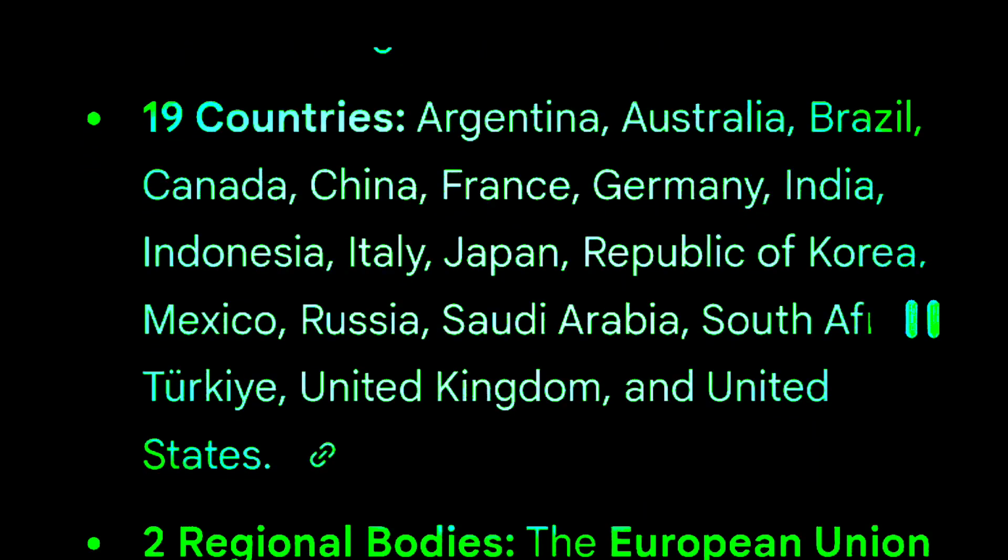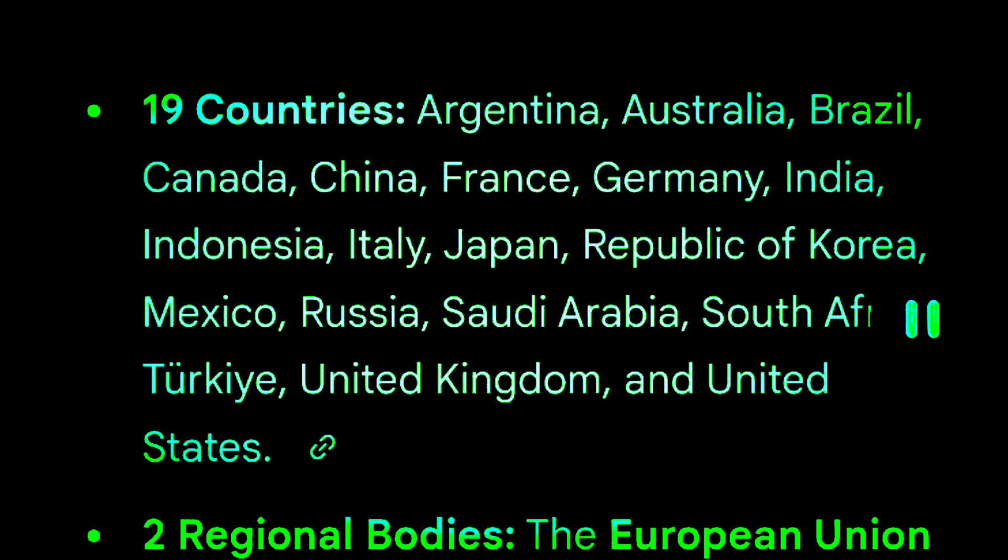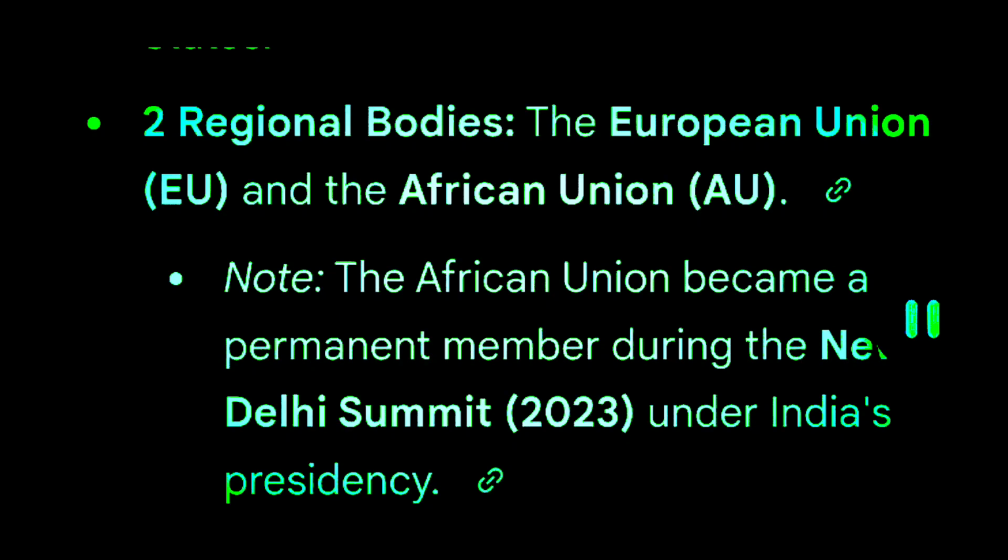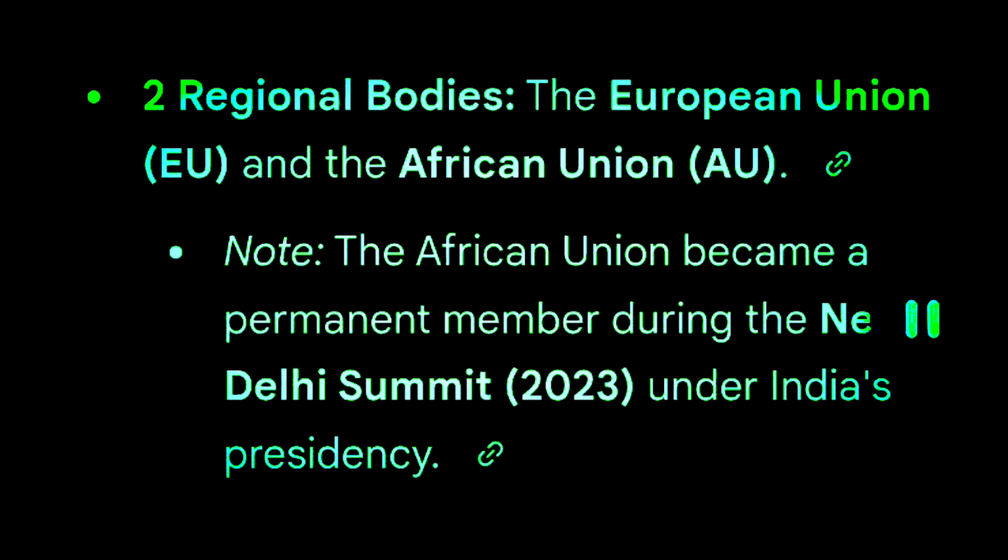19 countries: Argentina, Australia, Brazil, Canada, China, France, Germany, India, Indonesia, Italy, Japan, Republic of Korea, Mexico, Russia, Saudi Arabia, South Africa, Turkey, United Kingdom, and United States. 2 regional bodies: the European Union, EU, and the African Union, AU. Note: the African Union became a permanent member during the New Delhi Summit, 2023, under India's presidency.